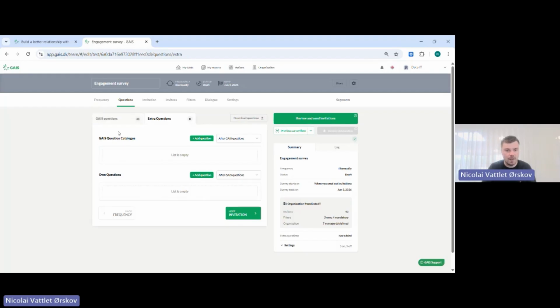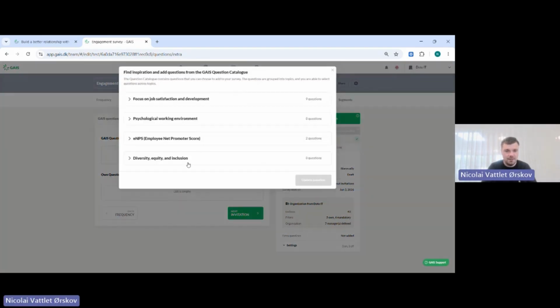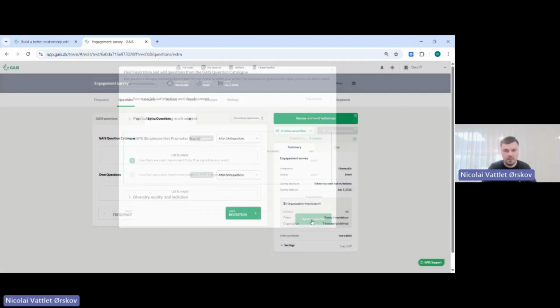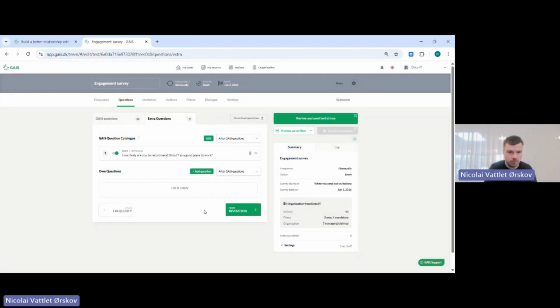So we have the ones from our own catalog. If we want to add some, we can just press add question. And then let's say we would like to add this ENPS question, then we can just add the plus here and then say update. And now this will be a part of the survey as well.